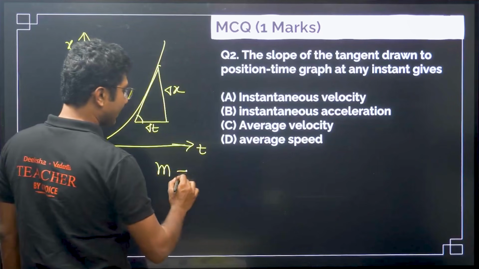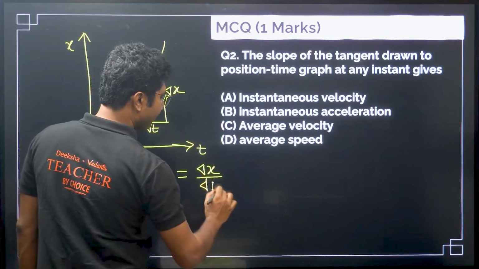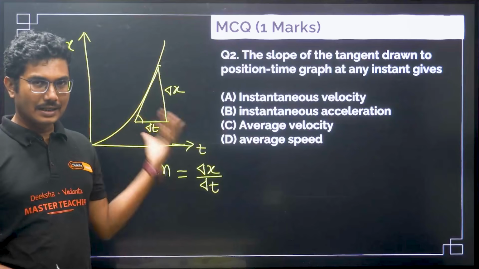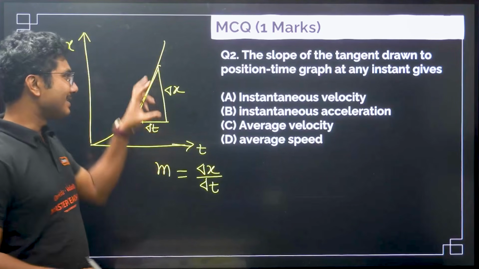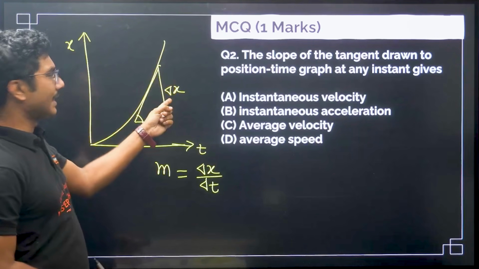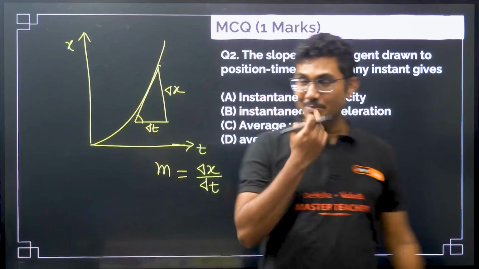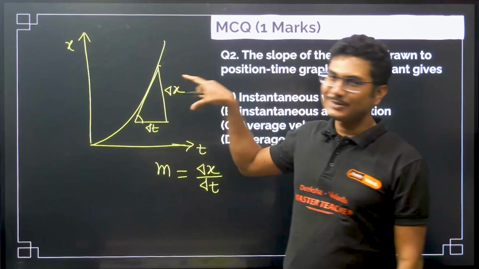You will learn in mathematics that delta y by delta x is the slope. In this case, delta y is basically x, because we are representing displacement along the y direction, so that's why this is delta x, so don't get confused.